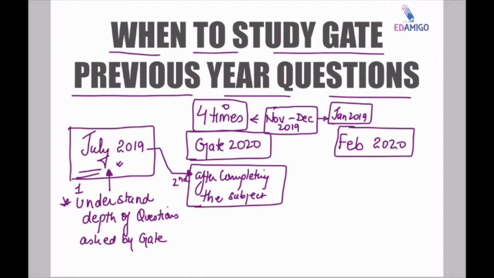If any concept is repeated, his mind is well prepared to solve the questions easily while giving the GATE 2020 paper. So at least 4 times the GATE previous year questions have to be solved by the student while preparing for a GATE exam.